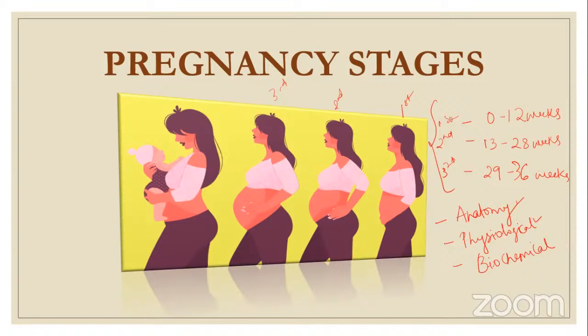And also, why do these changes occur? The main purpose of pregnancy is to give birth. So the physiological change is to meet the demand of the fetus, one, and then to maintain and continue the pregnancy. Also, after the delivery, the pregnant woman's body is preparing so that there are no problems after the delivery. So all the changes are for the fetus and for after the delivery, so that both fetus and mother are safe. This is why the changes occur.